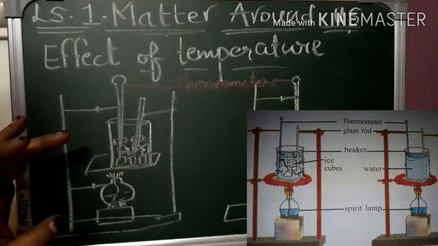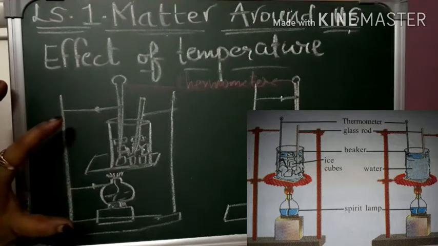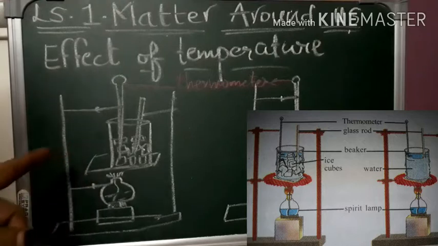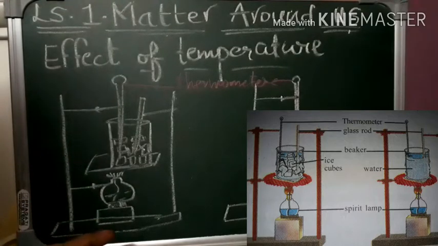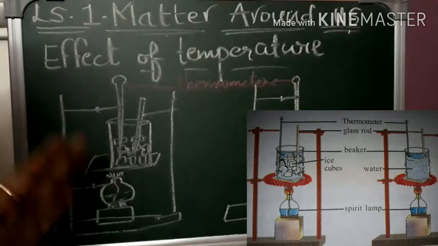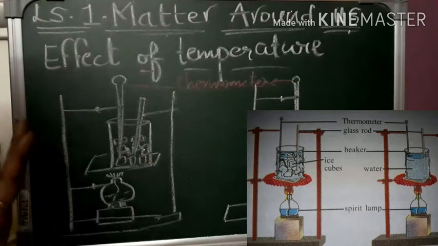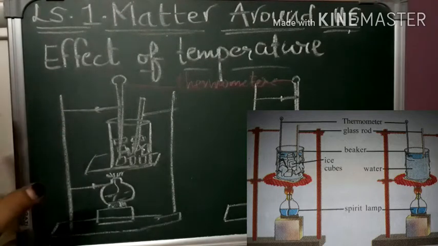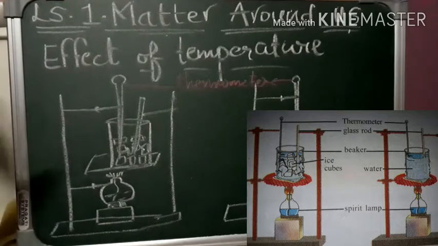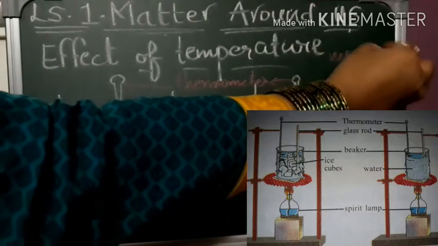Then the level of mercury remains the same while the ice melts. The ice will be melting, but the temperature whenever we are observing will remain the same. This means that the temperature is constant. This constant temperature at which ice melts is called the melting point, and that is 0 degrees Celsius.